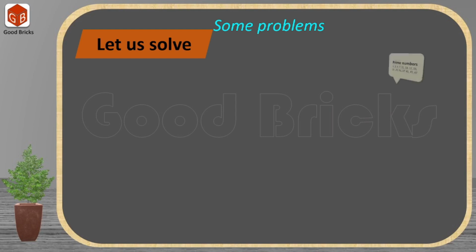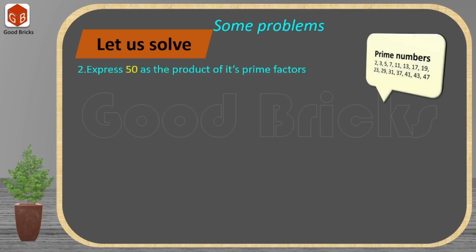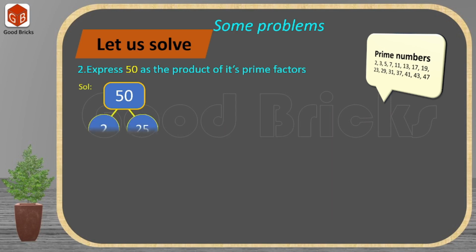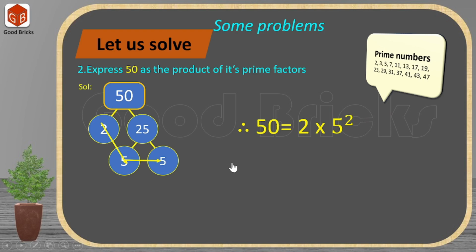Let us now express one more number as the product of its prime numbers. So let us take 50 and express it as product of its prime numbers. You can write 50 is equal to 2 into 25. Then 25 can be written as 5 into 5. We have done the prime factorization. So we can now express 50 is equal to 2 into 5 into 5, which is nothing but 2 into 5 square. So this is how we can express the given numbers as a product of their prime numbers.